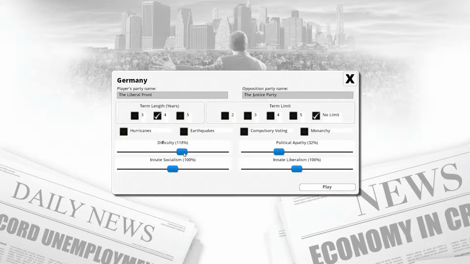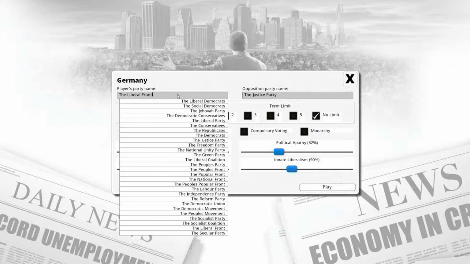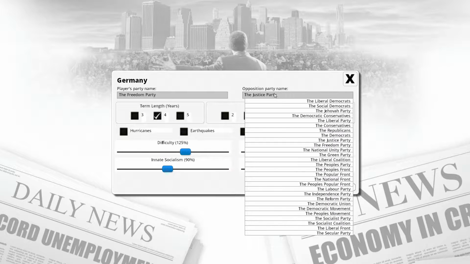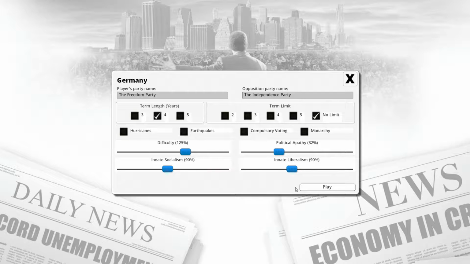And this time, I'm going to whack up to 125 instead of 120. I know I messed up last time, but it's fine. Innate liberalism. Let's whack this down to 90 and 90. I don't like how socialist everybody is, and liberal. Right, term length, no limit in that. Term length is 4 years. Yeah, that sounds about right. No, I think we'll be fine. This time we're going to go for the Freedom Party. I'm going to go against the Independence Party.